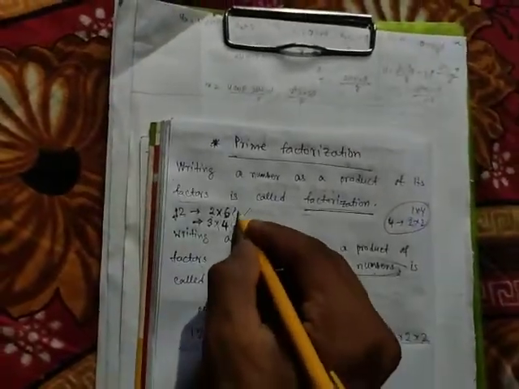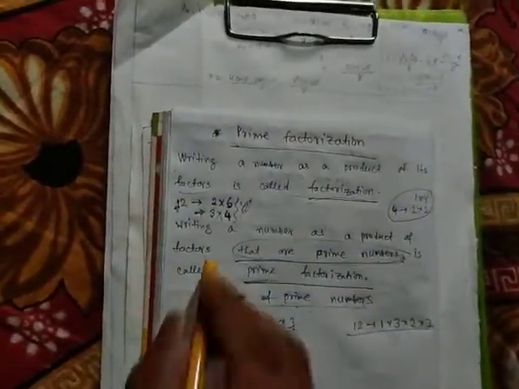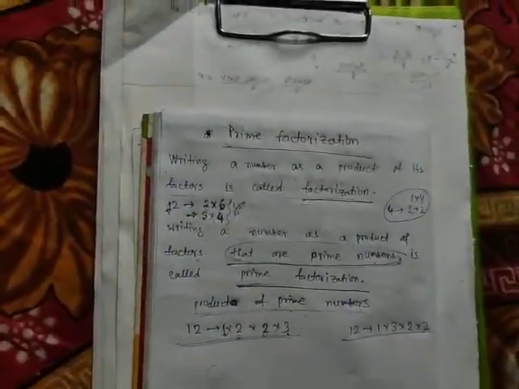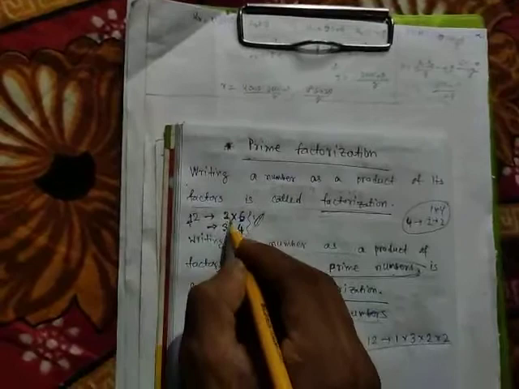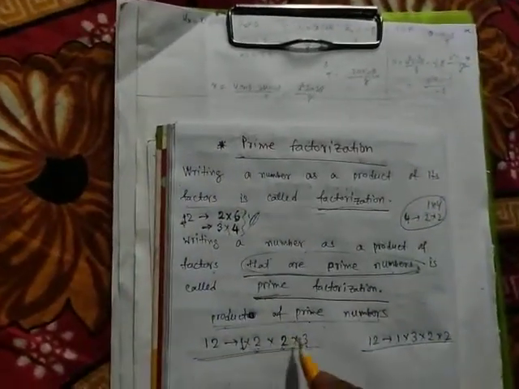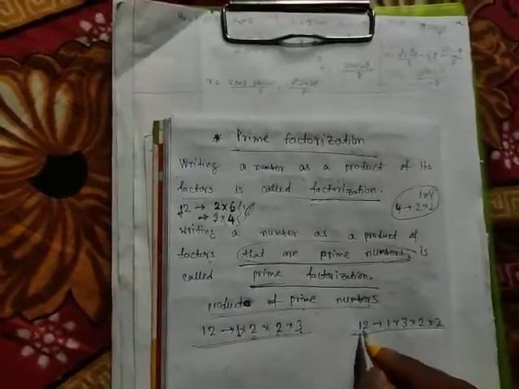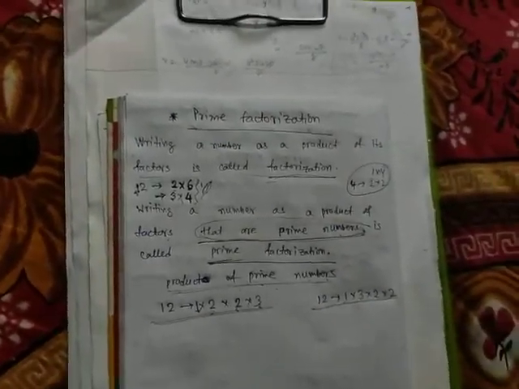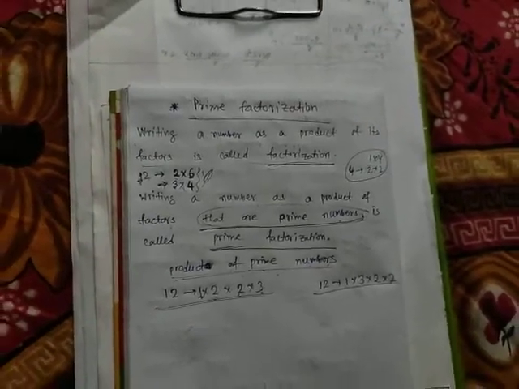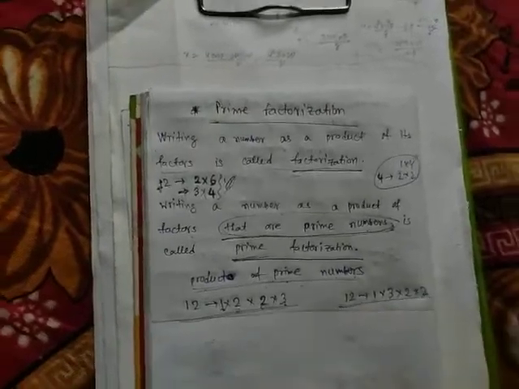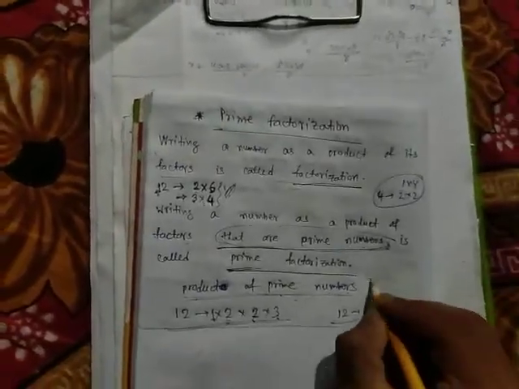These are not called prime factorization. This is called factorization, but not prime factorization. Factorization means any product of any two factors, but prime factorization means you have to represent it as a product of only prime numbers. Clear? Clear everybody? Okay.